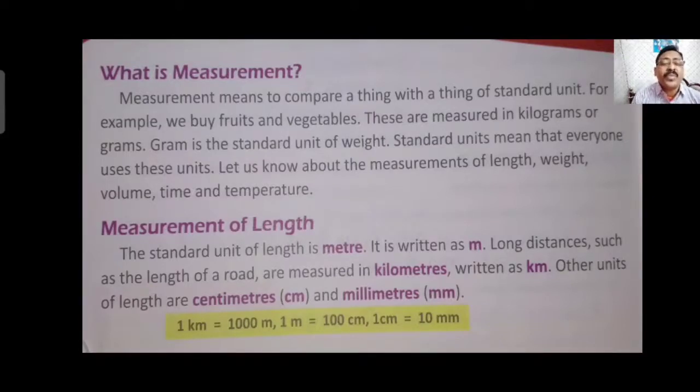You can see 1 kilometer equals 1000 meter. 1 meter equals 100 centimeter and 1 centimeter equals 10 millimeter. These are all the units we generally use to measure the length of an object or place.